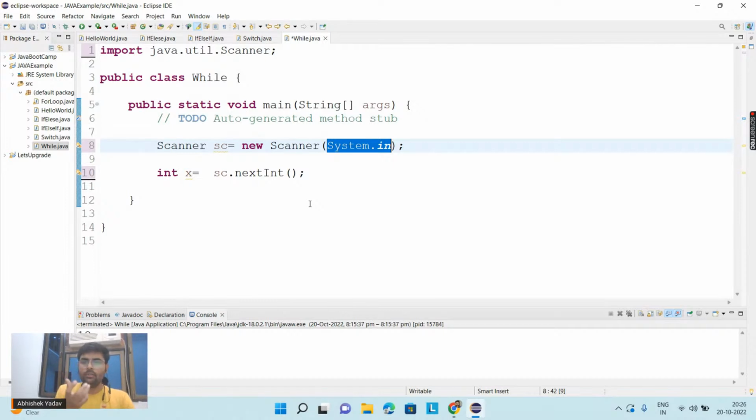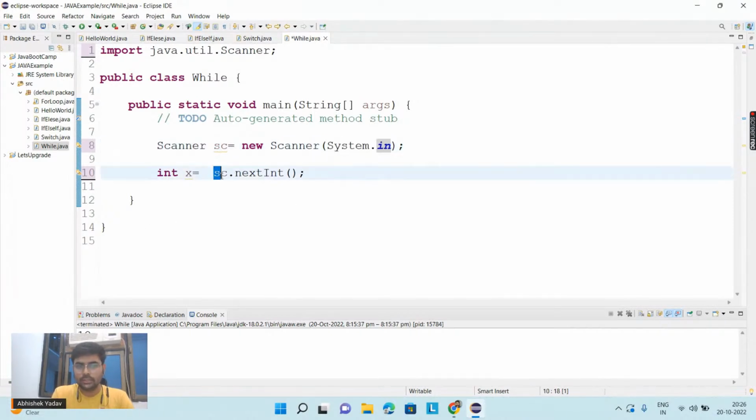And in order to extract that data in integer format, you are saying I will use the object name, and after that nextInt. Okay, nextInt. Everyone is getting the point?